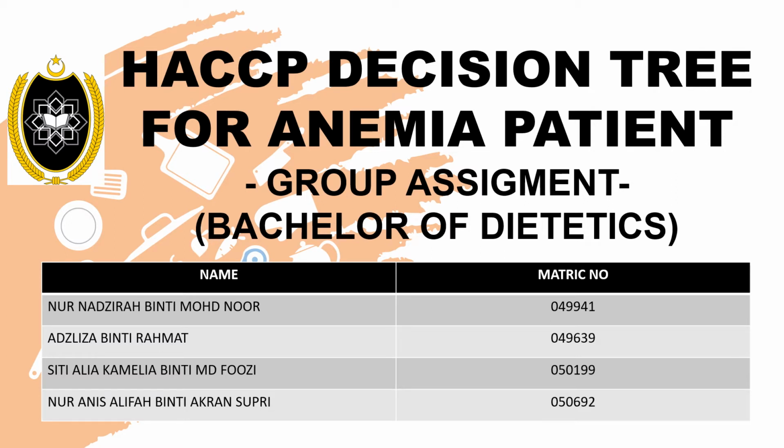Right now, we would like to present about the HACCP Decision 3 for anemia patients. The members involved in this group assignment are Nur Nazira binti Muhammad Noor with the metric number 049941, Azliza binti Rahmat with the metric number 049639, Siti Alakamila binti Mahfuzi with the metric number 050199, and Nur Anis Alifah binti Akra Supri with the metric number 050692.